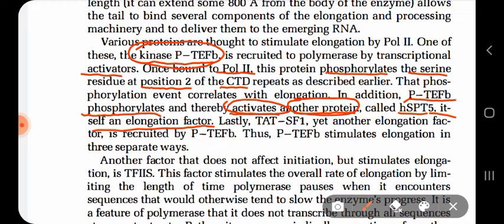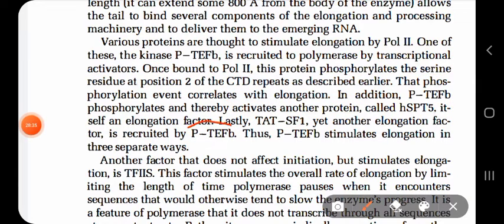Again the same kinase P TEFB is recruiting this elongation factor called TAT-SF1, which is another elongation factor recruited by kinase P TEFB. So thus kinase P TEFB stimulates the elongation process in three separate ways.